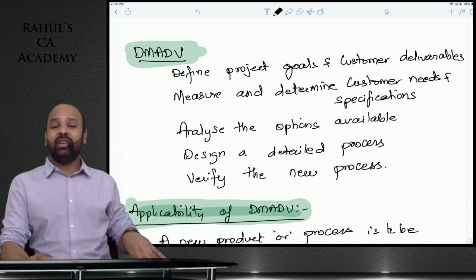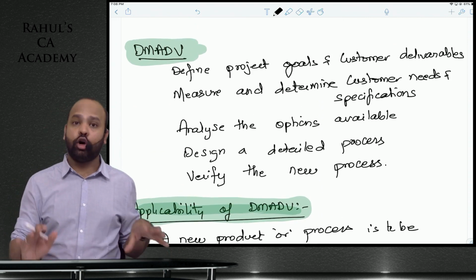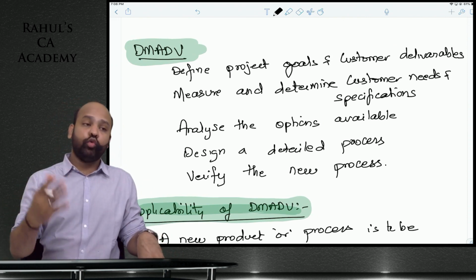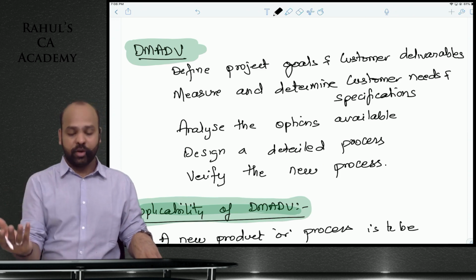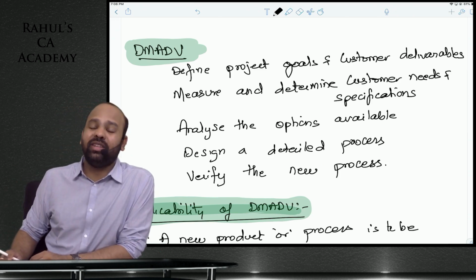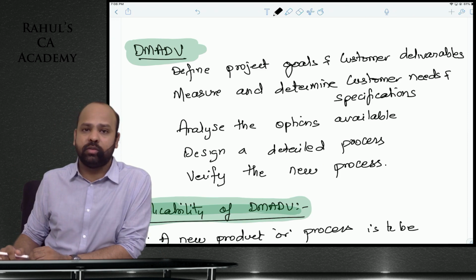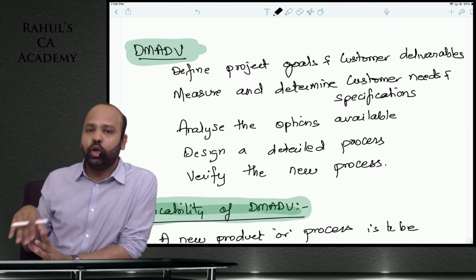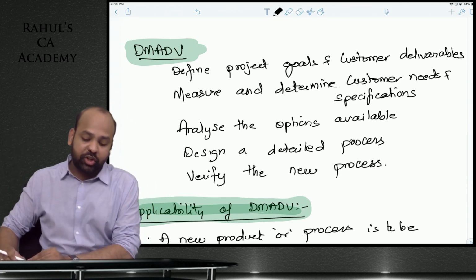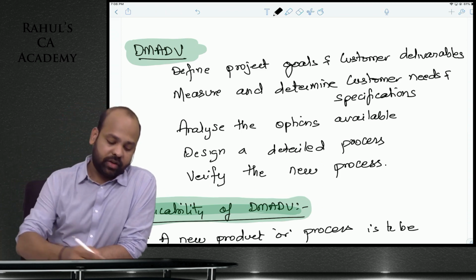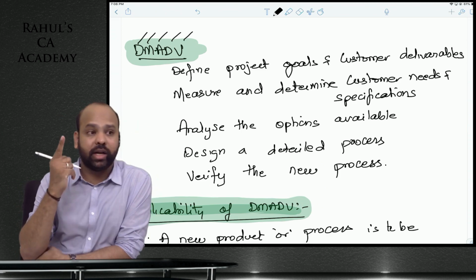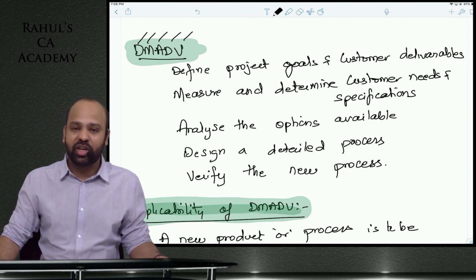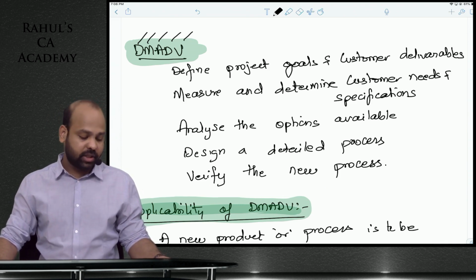DMADV, beta, is in respect of a new product or a new process, or you have already performed DMAIC that did not give you the required solution, so you want to undertake DMADV to improvise the performance. DMADV, beta, again first D stands for define the project goal and customer requirements, whatever are the customer deliverables as such, guys. Here there will be no define problem because you're talking about a new thing. Measure and determine customer needs and satisfactions. DMADV, you will have to remember all the side headings no matter what happens. Define project goals and customer deliverables, guys. Measure and determine what are the customer needs and specifications.